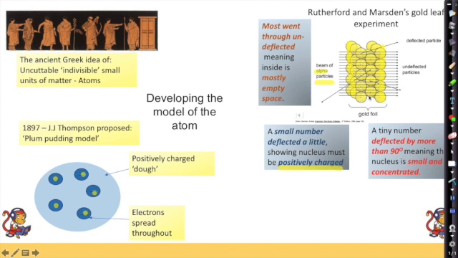Now a very small number deflected by more than 90 degrees, they actually came back out of the gold leaf backwards. And this tells us that the nucleus is very small and concentrated as well as positive. So if the nucleus was big, lots of the alpha particles would have been deflected backwards. They weren't, only a tiny number were.